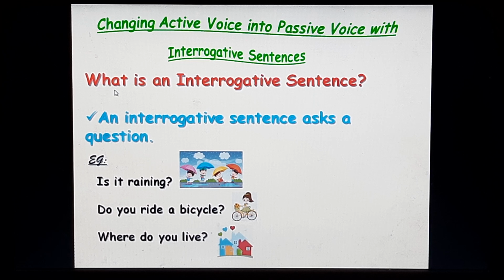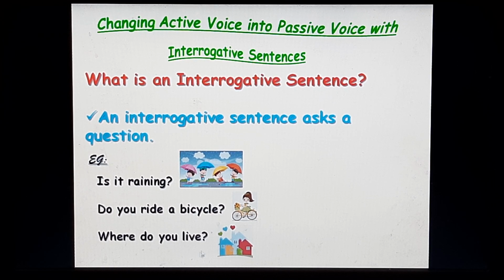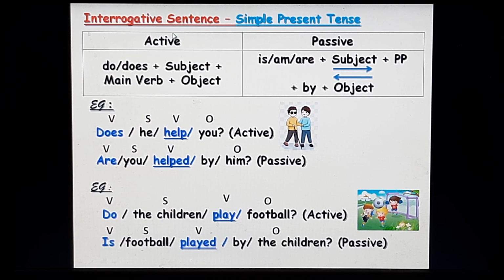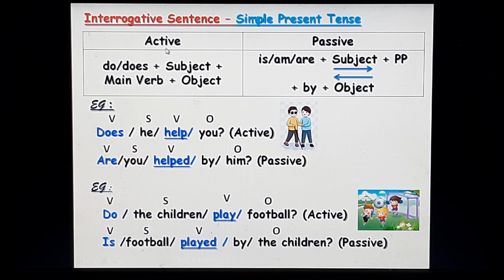Before that, let's understand what an interrogative sentence is. An interrogative sentence asks a question. Example: Is it raining? Do you ride a bicycle? Where do you live?